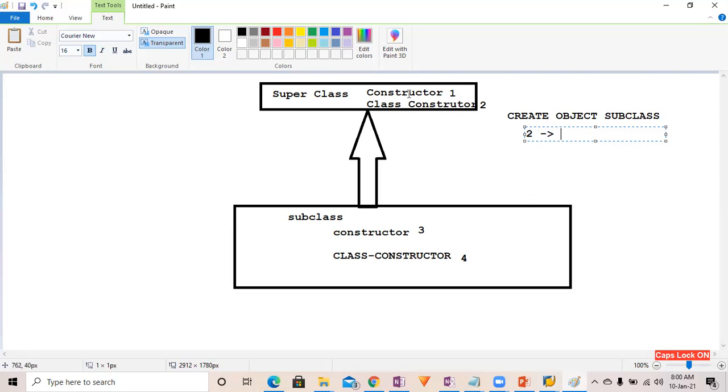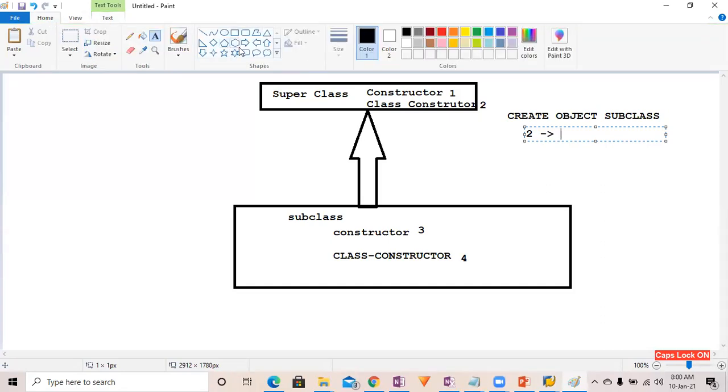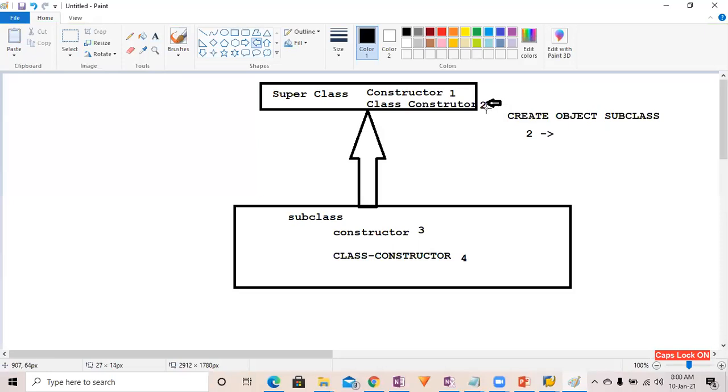So here you have the constructor, right? Here you have the class constructor, and here you have the constructor again, and here you have the class constructor. So when you are going to create the object of the subclass, the very first time this class constructor of the superclass is going to be called. Okay, the very first time. So two I have written over here.